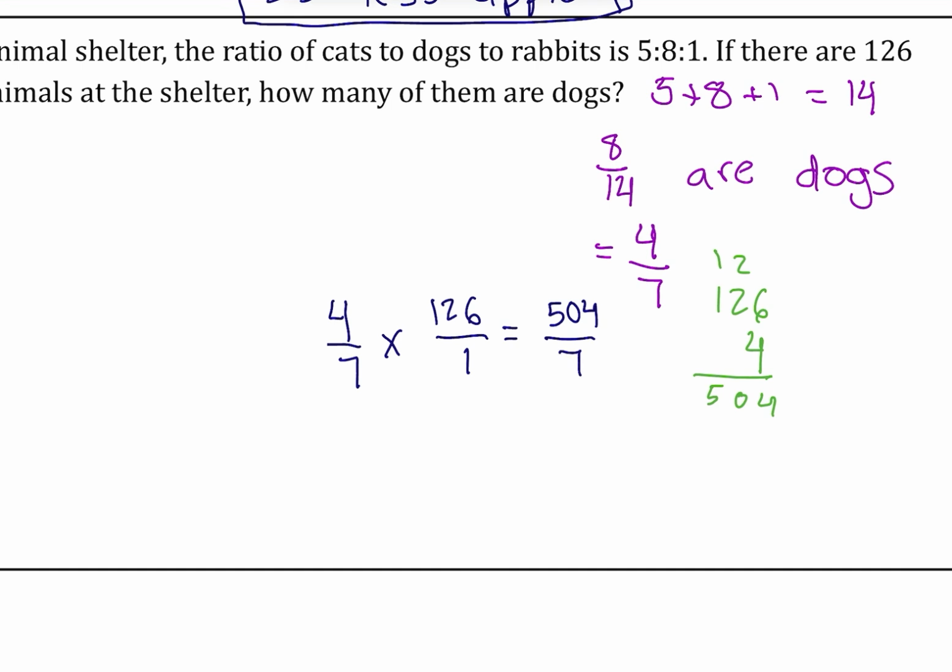So now we need to divide 504 by 7. 7 goes into 50 7 times. 7 times 7 is 49. Subtract, we get 1. Bring down the 4. 7 goes into 14 2 times, and there's no remainder. So 504 divided by 7 gives us 72. So our final answer is that there are 72 dogs.